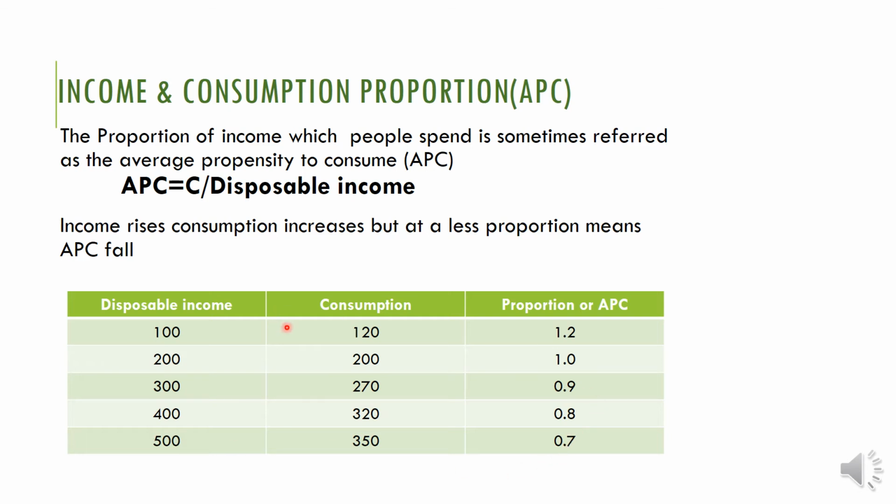So you can see that income increases, isn't it? Yes. What happened to the consumption? Consumption is also increasing. But what happened to the proportion, the average propensity to consume? It is falling. So that's what I said: when income rises, consumption will also increase, but at a smaller proportion, meaning average propensity to consume falls. Clear?